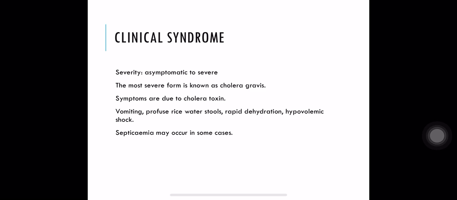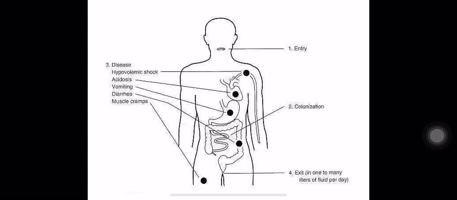Then in the clinical features, the infection can be asymptomatic, it can be mild or moderate, or it can even be severe. The most severe form is known as cholera gravis. Symptoms are because of the cholera toxin. That toxin leads to loss of fluid and electrolytes. Because of it, the person becomes dehydrated. The person can go into hypovolemic shock. There can even be septicemia in some cases. The patient can have vomiting, diarrhea, hypovolemic shock, acidosis, and muscle cramps because of loss of potassium.